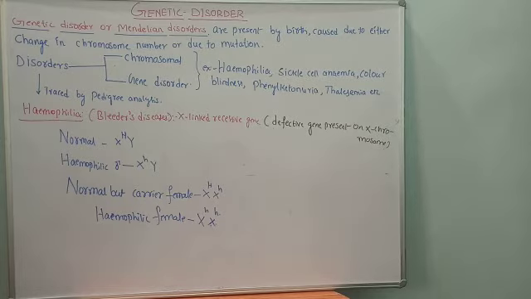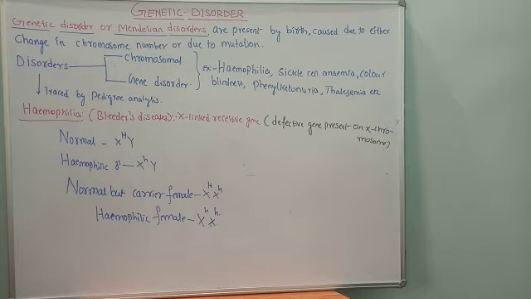Next, there are some genetic diseases we are going to talk about in detail. Here I wrote some examples: hemophilia, sickle cell anemia, color blindness, phenylketonuria, thalassemia, cystic fibrosis. Such various types of genetic disorders we come across, and we are going to discuss them in detail.